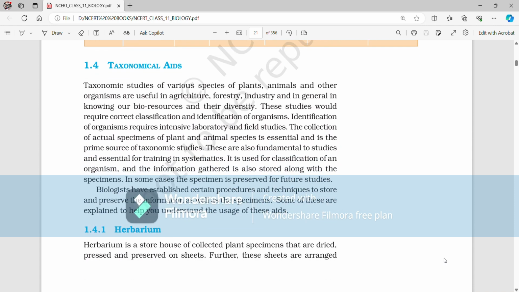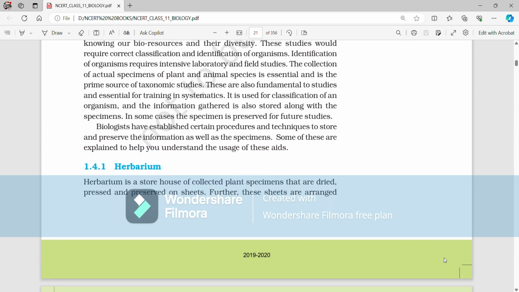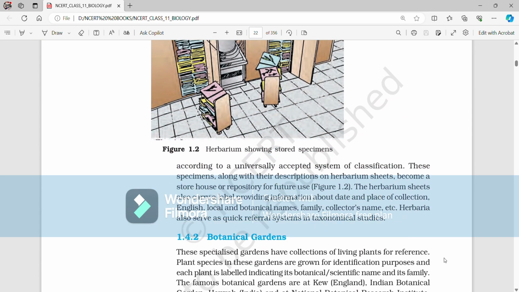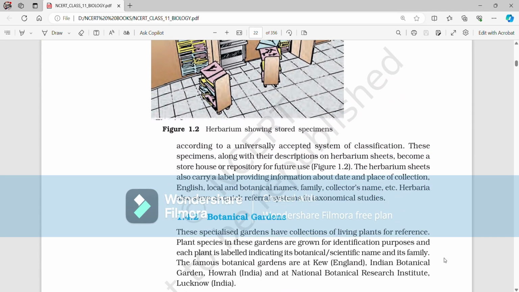1.4.1 Herbarium. Herbarium is a storehouse of collected plant specimens that are dried, pressed, and preserved on sheets. Further, these sheets are arranged according to a universally accepted system of classification. These specimens, along with their descriptions on herbarium sheets, become a storehouse or repository for further use. The herbarium sheets also carry a label providing information about the date and place of collection, English, local, and botanical names, family, collector's name, etc. Herbaria also serve as quick referral systems in taxonomical studies.